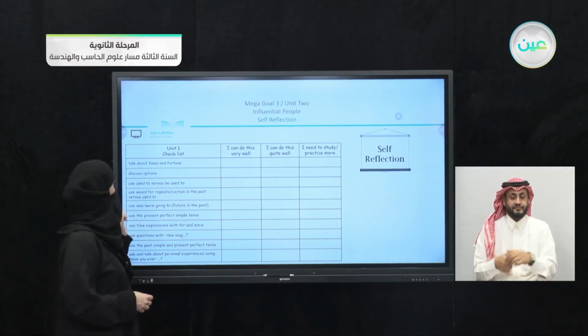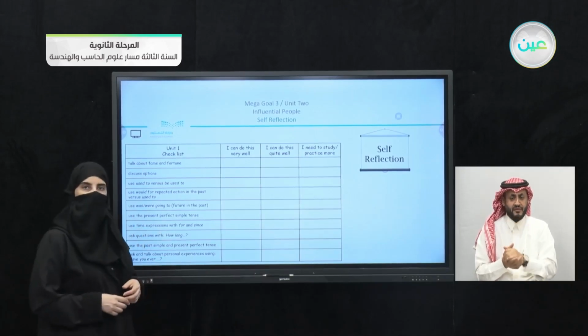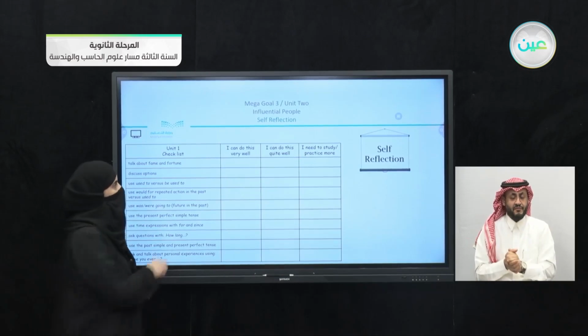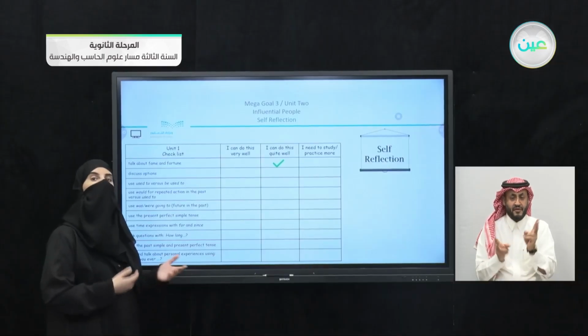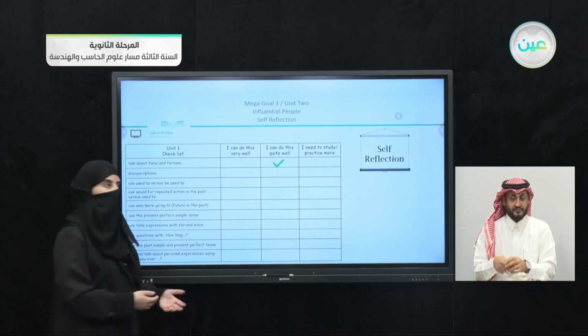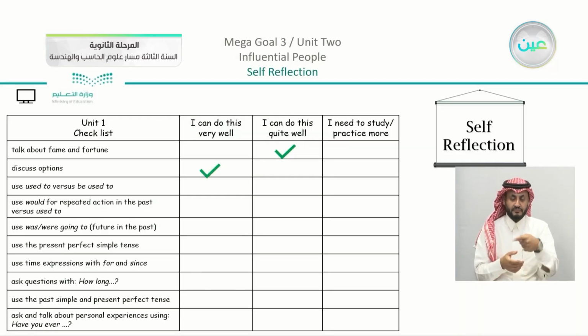So number 1, we have here talk about fame and fortune. Can you talk about fame and fortune? So you can just evaluate yourself. We have discuss options also. Now, discussing options, the ones that we took in the conversation, are you able to use these discussion options? So we have here, yes, I can do that very well. How about using used to versus be used to? Now, do you know the difference between them and when to use them?